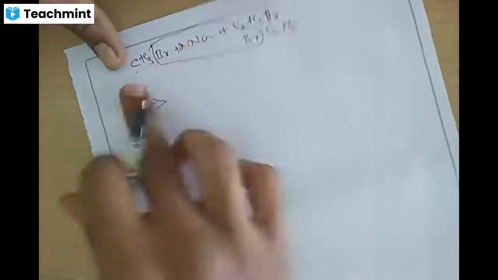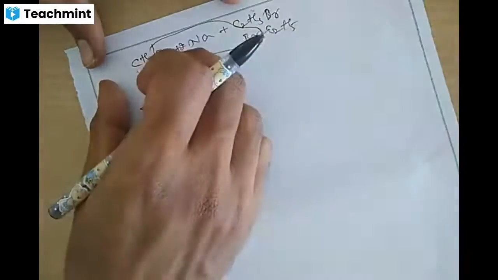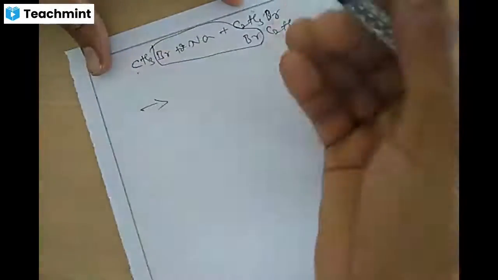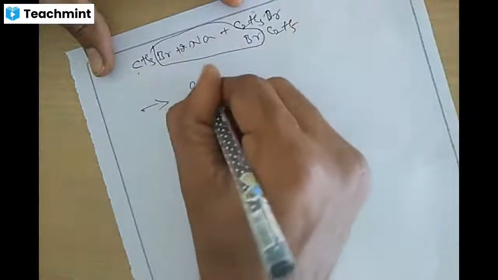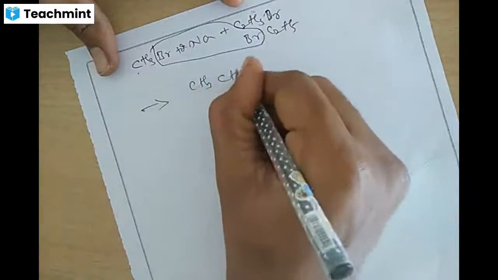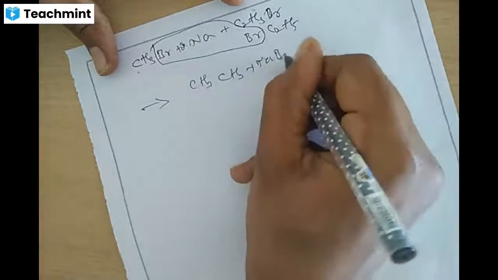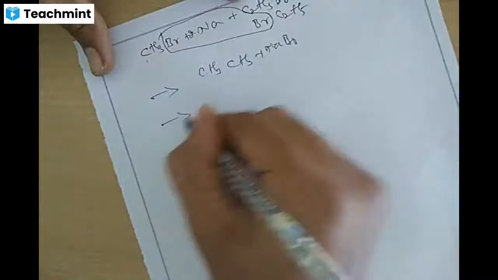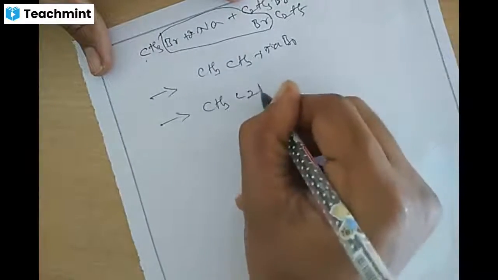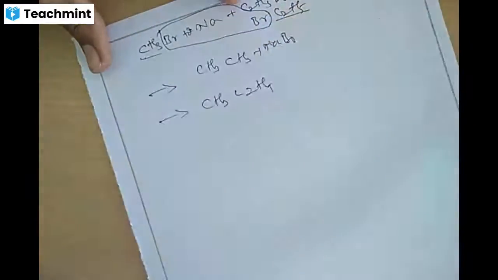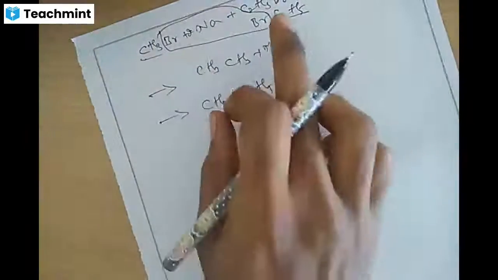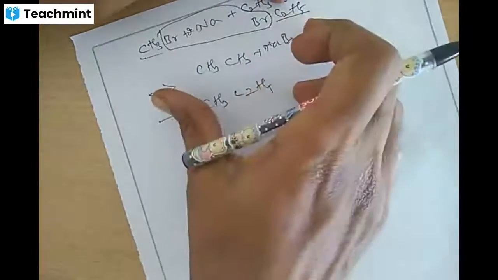It's not a symmetrical case, both are not the same. If both are not the same, then what possibilities will we get? We'll be getting CH3, C2H5 and NaBr. This will be split as CH3, CH3. How can it be?